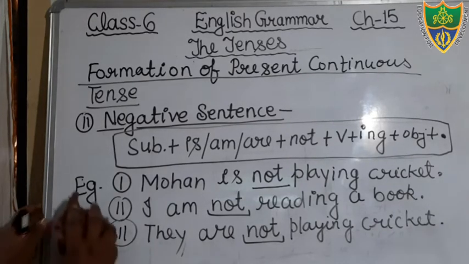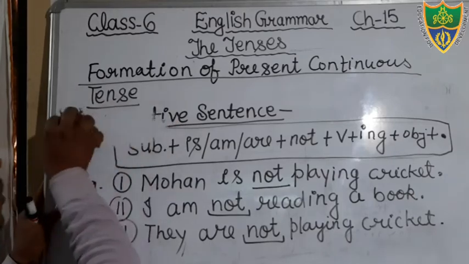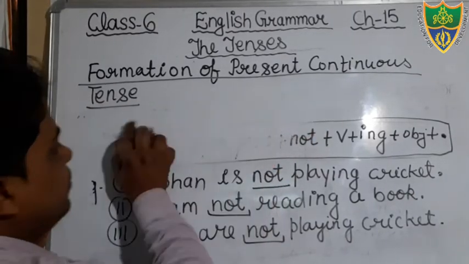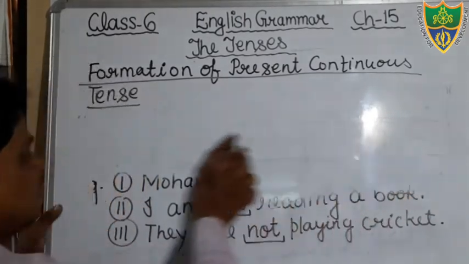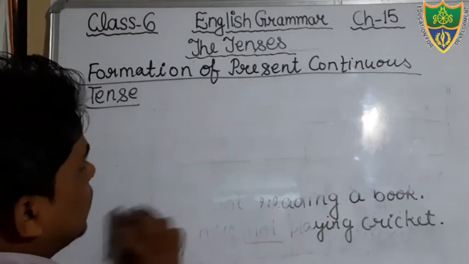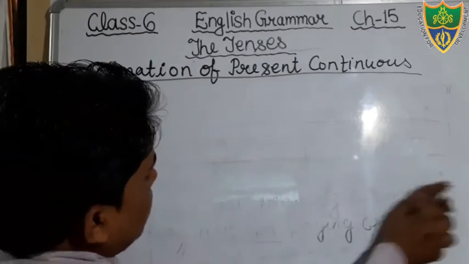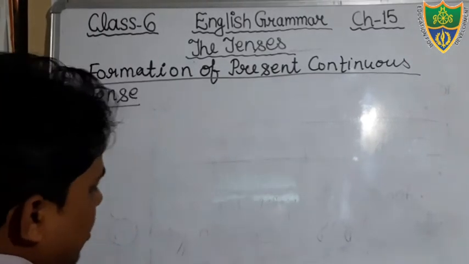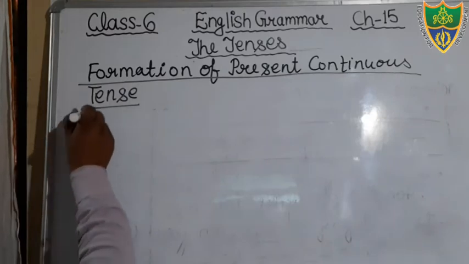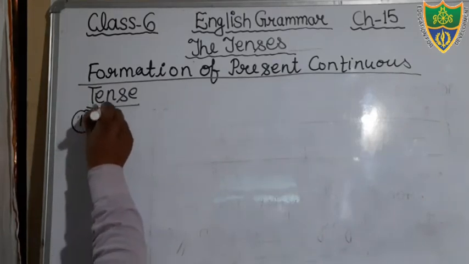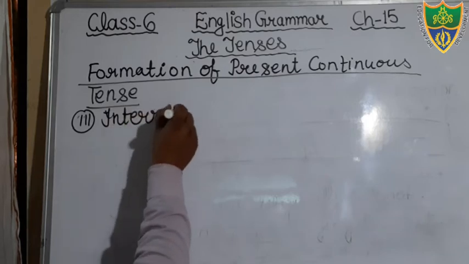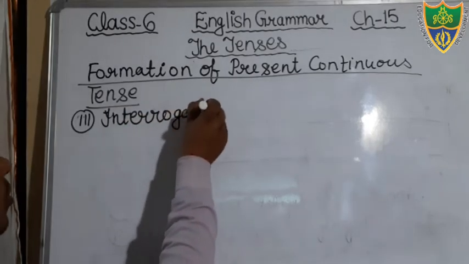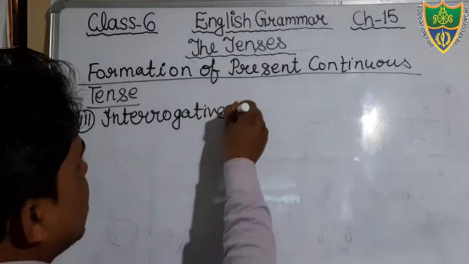Okay, come to the next structure, that is interrogative. Just see students, third structure, that is interrogative sentences.